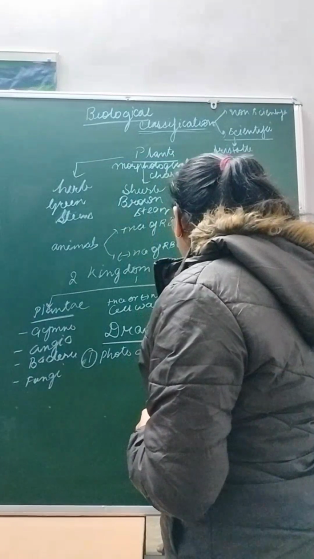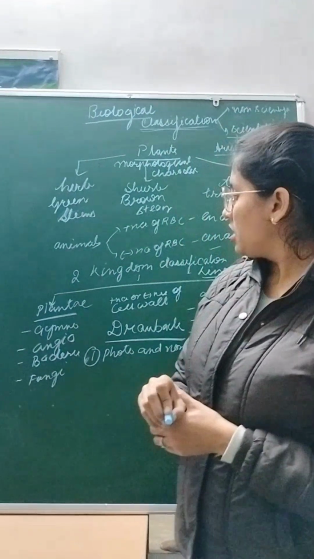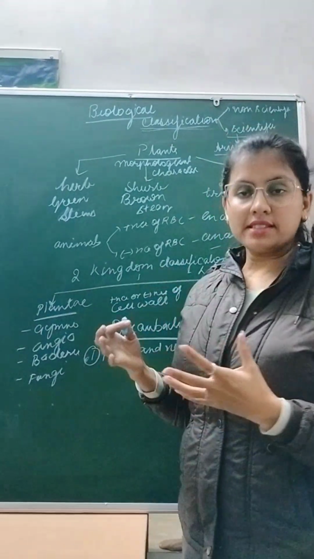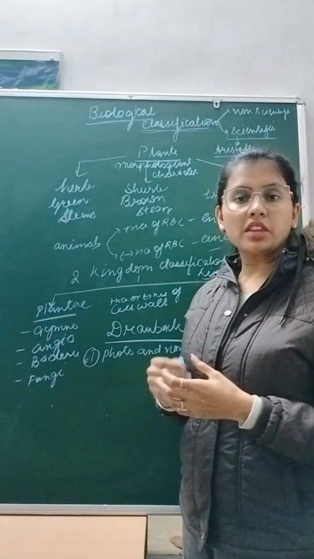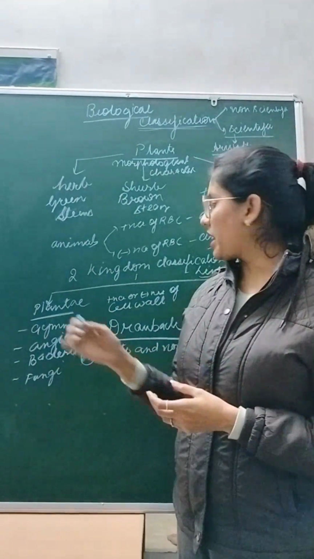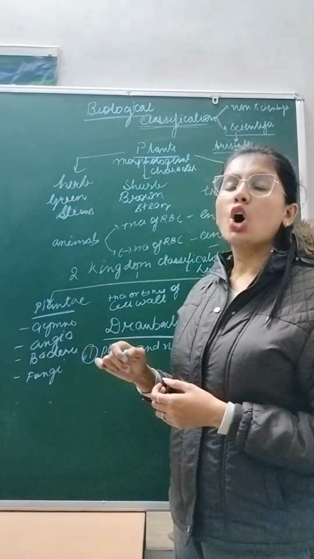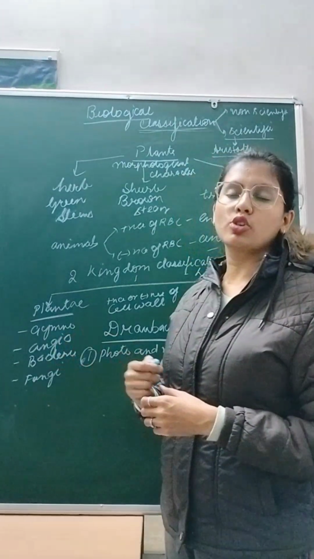Bacteria can be chemoautotrophic, and Plantae are generally autotrophic, meaning gymnosperms are photoautotrophic, and these are chemoautotrophic.